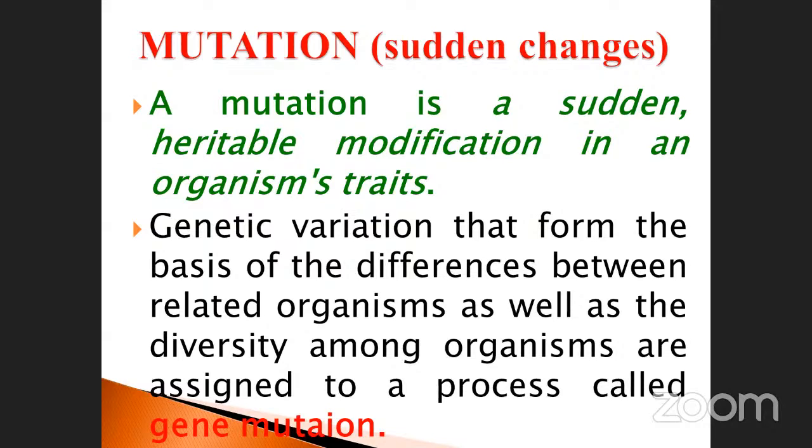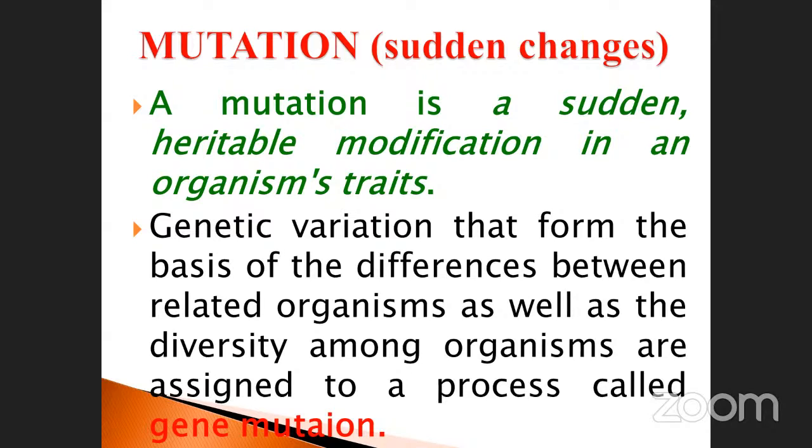Today we are going to discuss the portion called mutation, continuity of the molecular basis of inheritance. Just note it down, this is very, very important. What is meant by mutation? Mutation is nothing but sudden changes which occur in the gene or nucleotide in a particular chromosome.